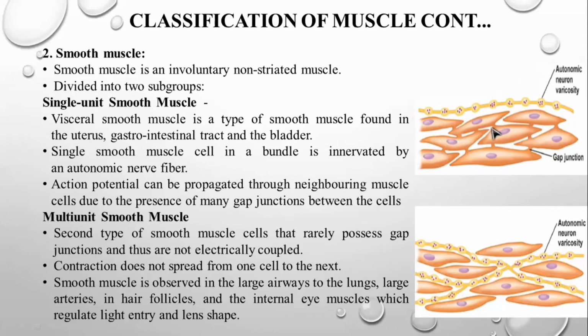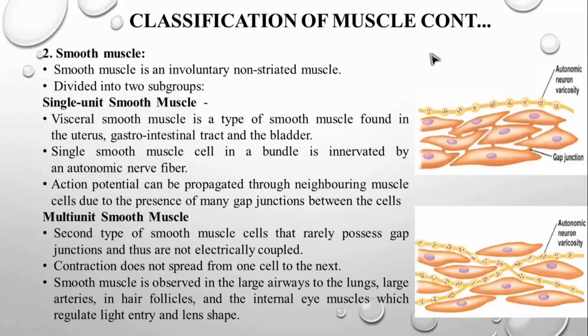So there will be easy communication either from the nerve to the cell or from cell to cell. That's what the single unit smooth muscle is: a bundle of cells innervated by the autonomic nervous system. Even the multi-unit smooth muscles are going to be innervated by the autonomic nervous system. The action potential can be propagated through the neighboring muscle cells due to the presence of many gap junctions between the cells.